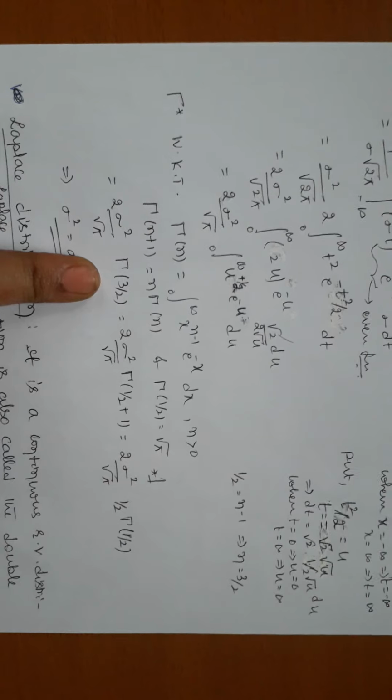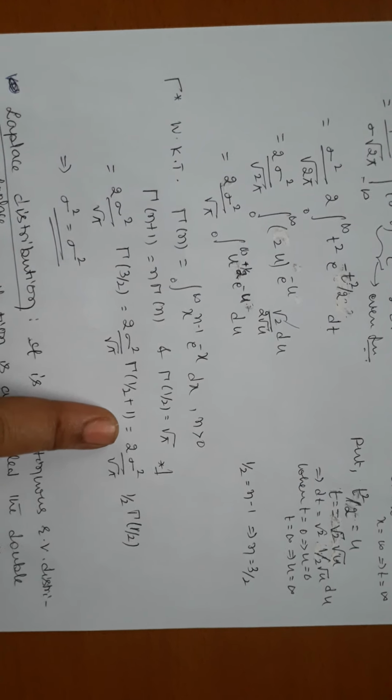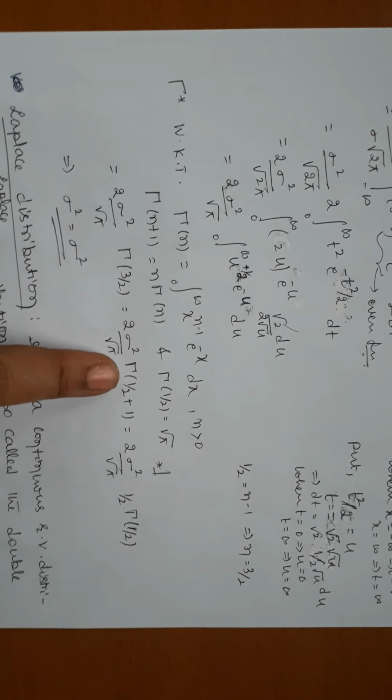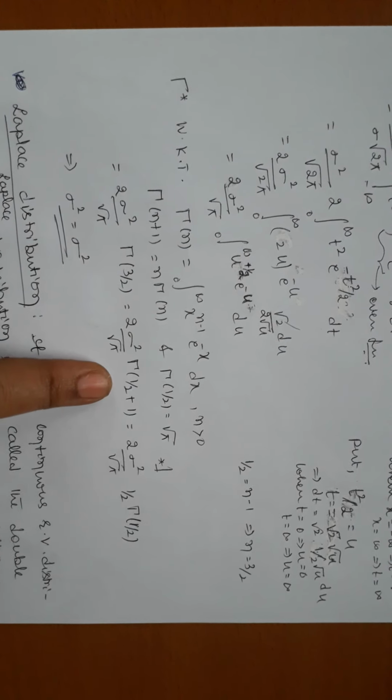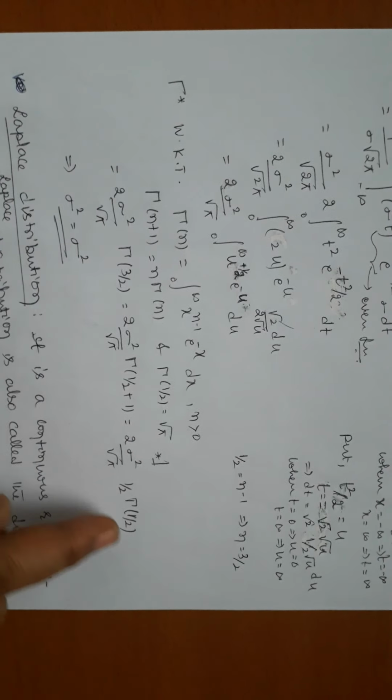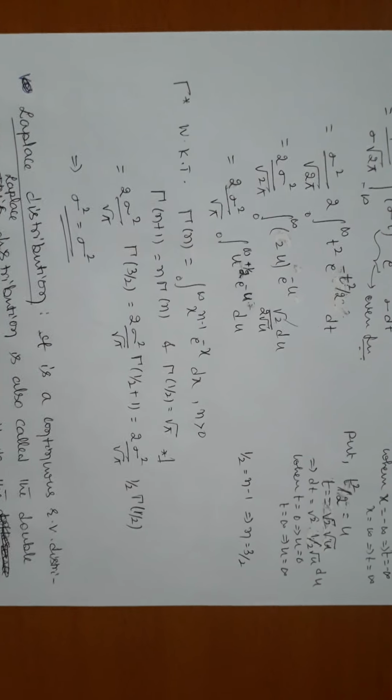Gamma of 3 by 2 can be written as gamma of half plus 1. You know that gamma of n plus 1, for n greater than 0, and half is greater than 0, is n into gamma of n, that is half into gamma of half. The 2s cancel. Then gamma of half is root pi, therefore root pi is cancelled.